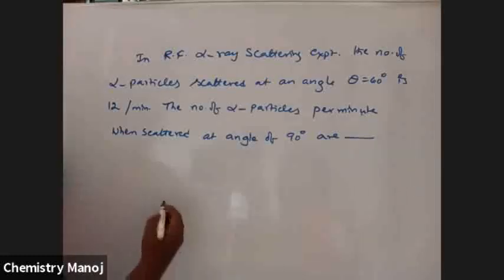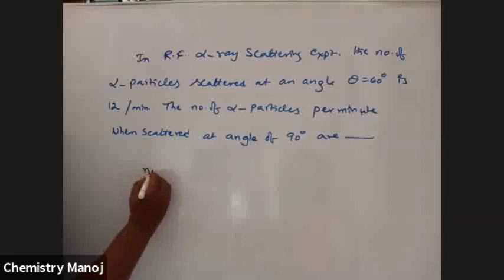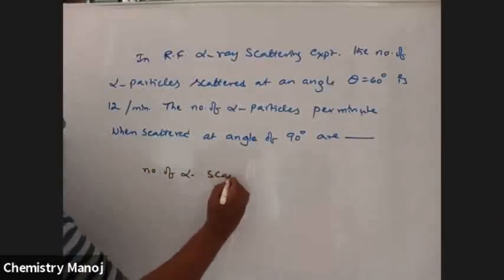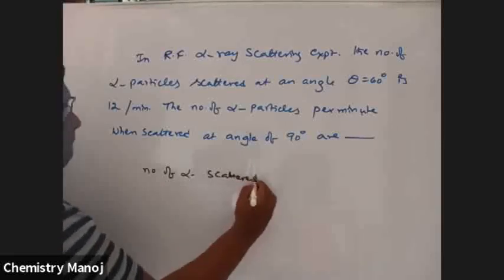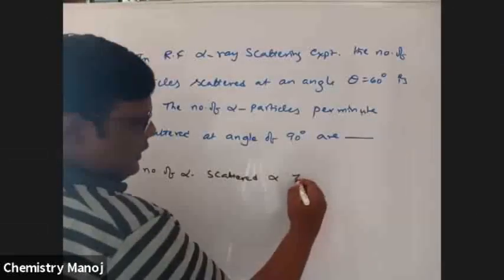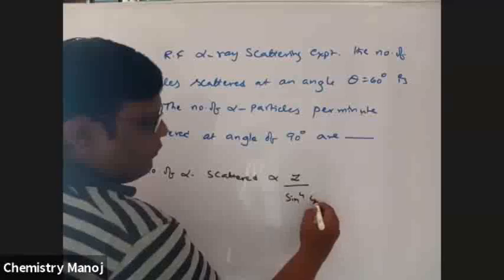We know the number of alpha particles scattered is directly proportional to Z by sine power 4 theta by 2.